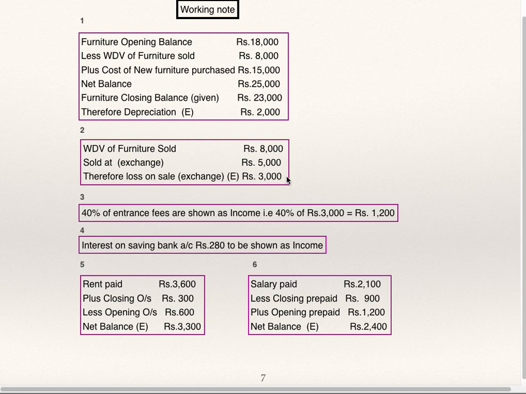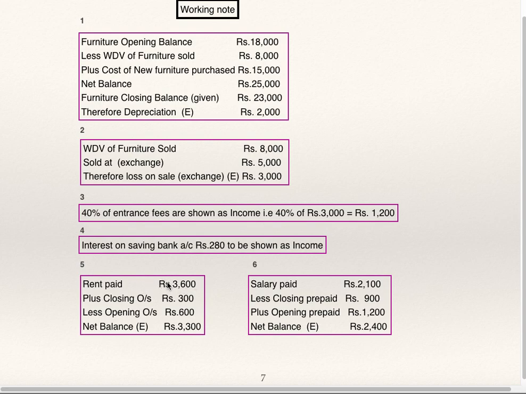This loss on exchange of furniture is to be shown on the expenditure side. 40% of entrance fees are to be shown as income. 40% of 3,000 is 1,200, to be shown as income on the income side. Interest on saving bank account 280 to be shown as income.